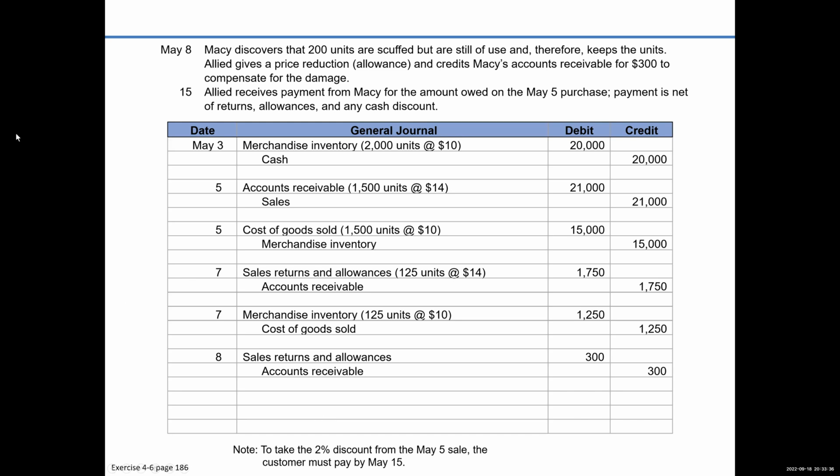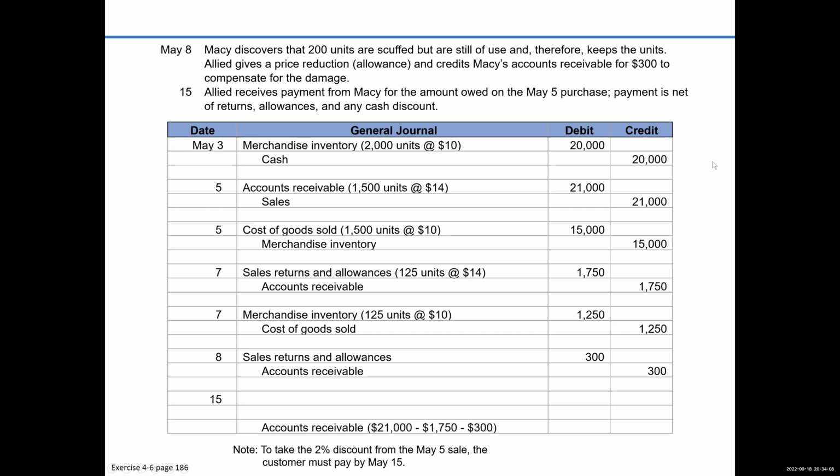All right. Now, this one is probably the hardest one in the whole chapter. Allied received payment from Macy for the amount owed on the May 5th purchase. Payment is net of the returns, the allowances, and any discounts. Oh boy, now we're in it, right? Well, I'm going to go ahead and just put it down and explain myself here. So, well, how much does he owe us?